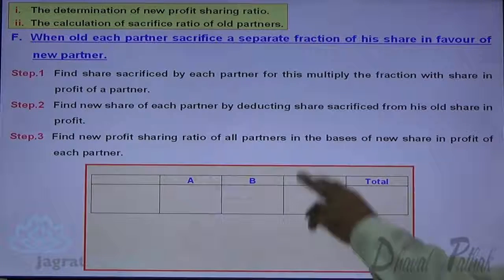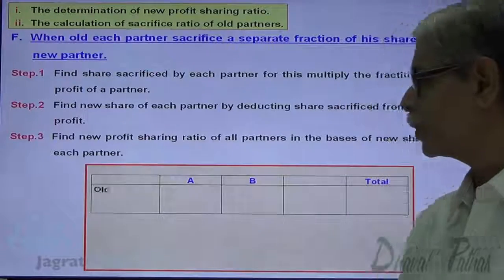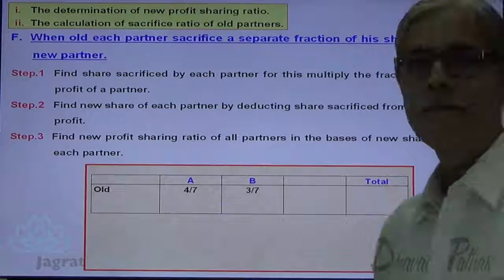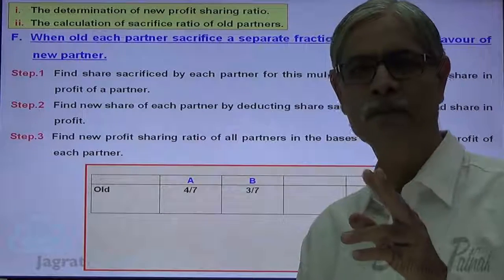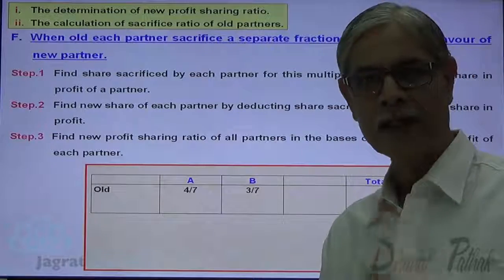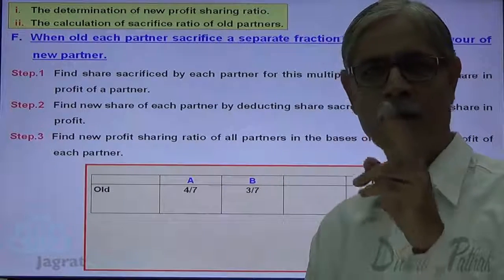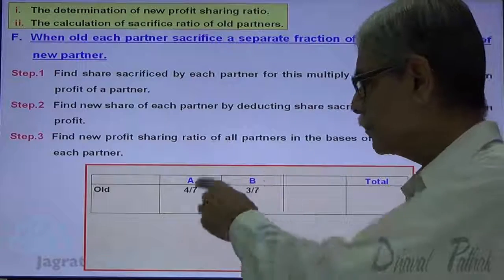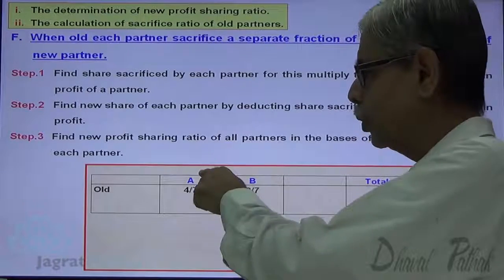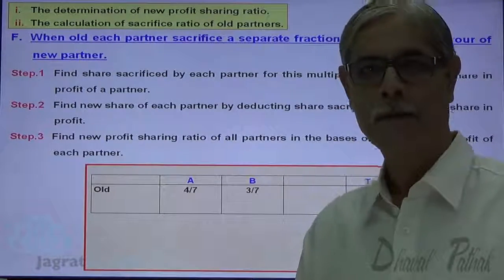Suppose that A and B are the partners. They share profits and losses in the ratio of 4:3. 4:3 means what? If 7 is the profit, share of A is 4. If the profit is 7, share of B is 3. So if the share of A and B is 4:3 and the total profit of the firm is 7, share of A is 4/7, share of B is 3/7.